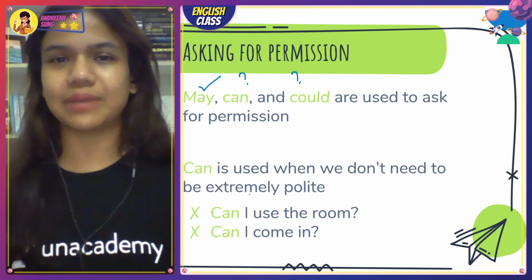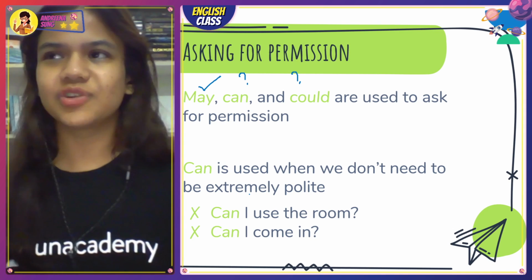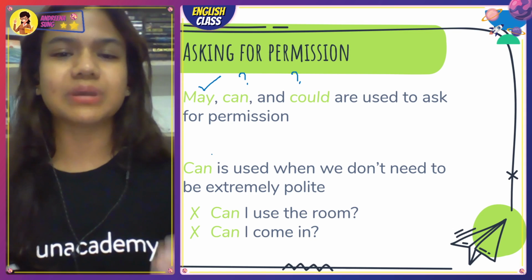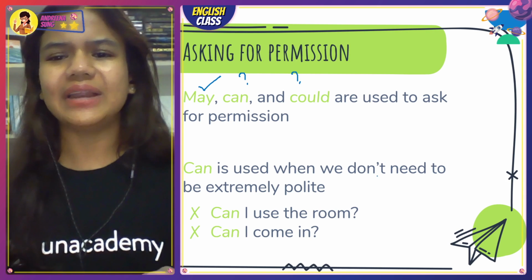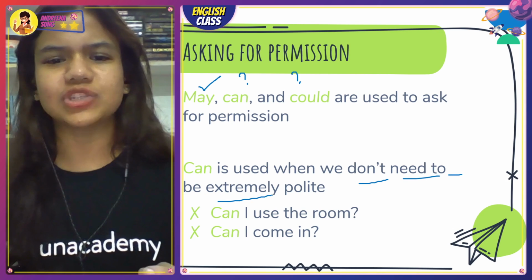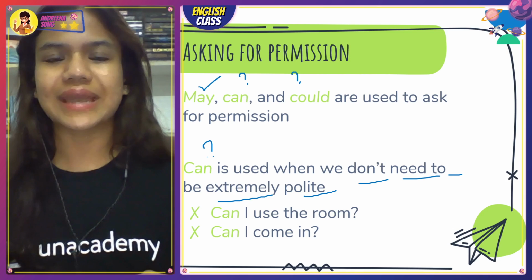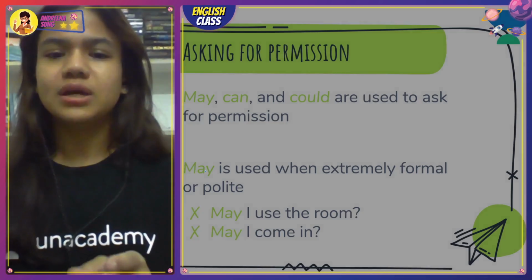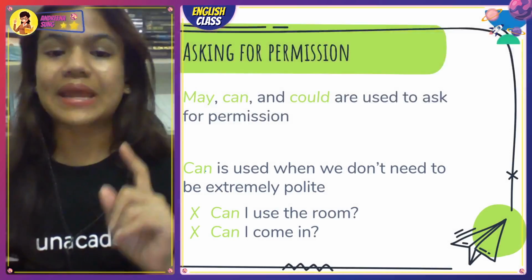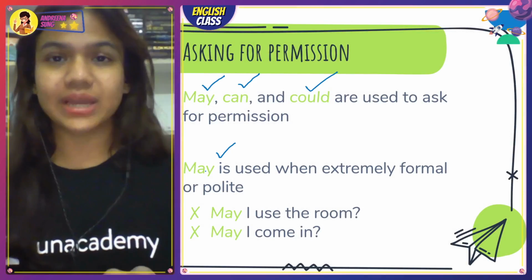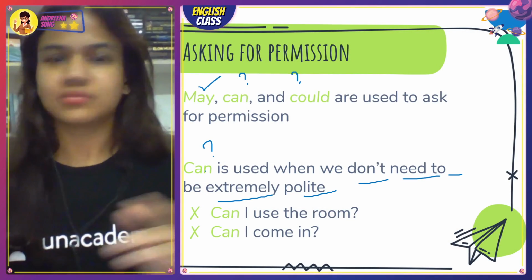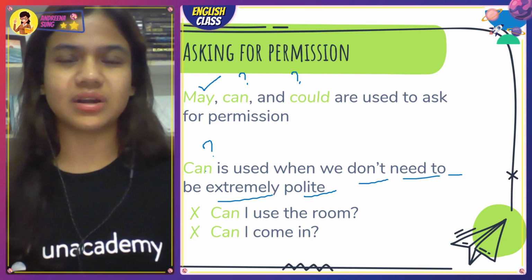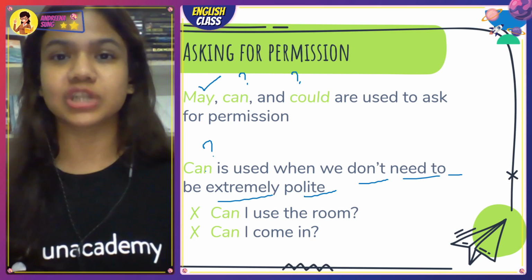You're not talking to your headmistress. You're not talking to your teacher. You're not talking to an adult. You're talking to somebody who's your age. So when you're talking to somebody who is your age and you don't really need to be extremely polite, you are going to use can. Okay? So the difference, if you notice the two examples, may I use the room? Can I use the room? May I come in? Can I come in? The whole thing changes with the use of only one word. That's how powerful modals are. They're extremely powerful, especially in English language.